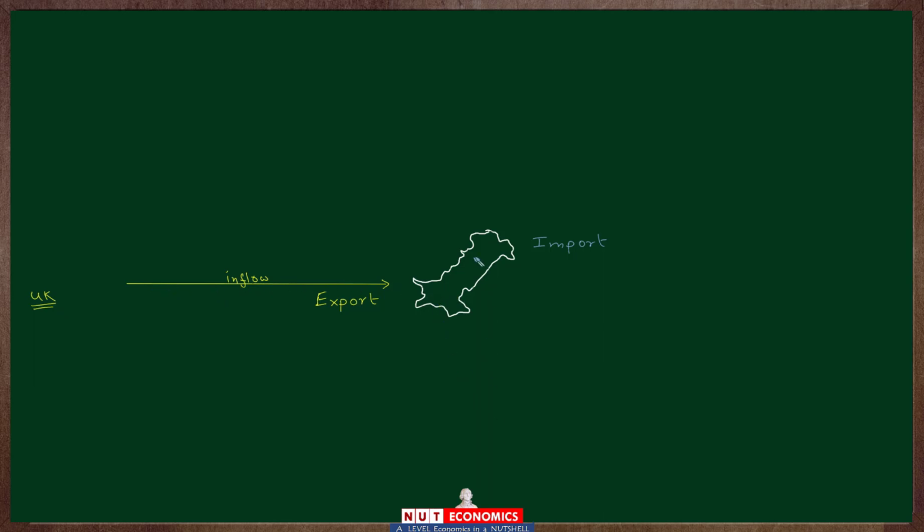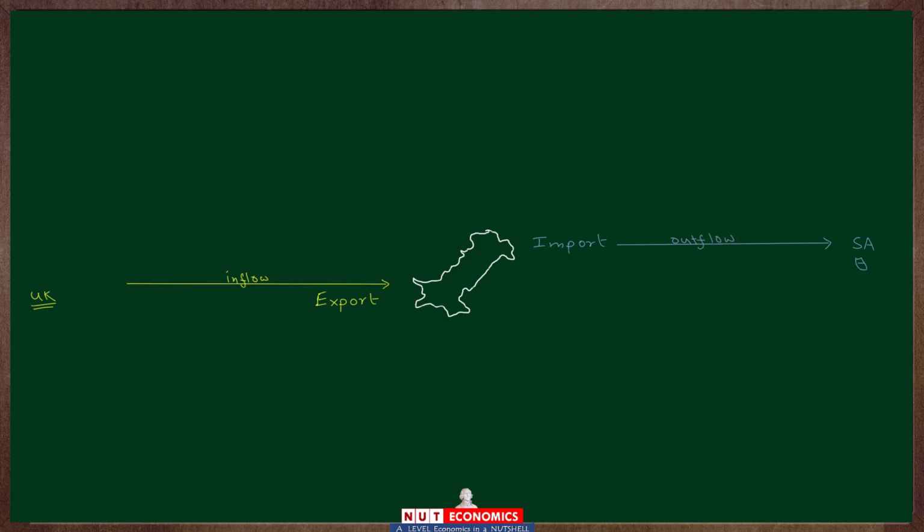And on the other hand, think of an import, and let's assume Pakistan decides to import or buy a barrel of oil from Saudi Arabia. Then of course Pakistan will have to pay for this barrel of oil, and therefore there will be an outflow of money from Pakistan into Saudi Arabia. So as far as Pakistan is concerned, all of these imports, when Pakistanis buy products from other countries, will generate an outflow of money from the country.